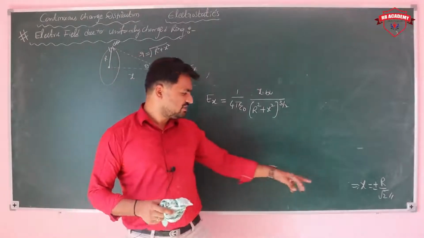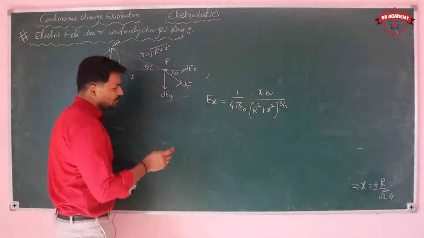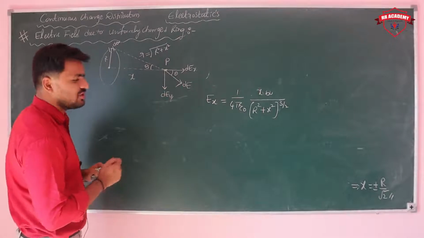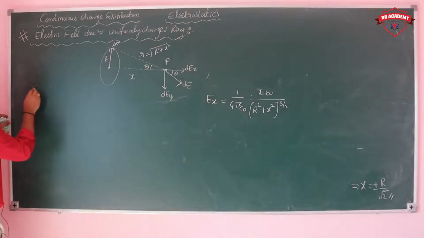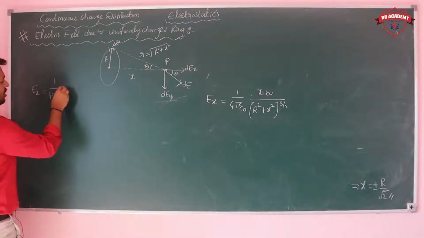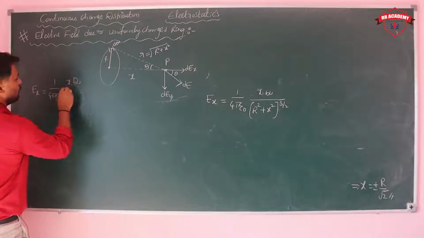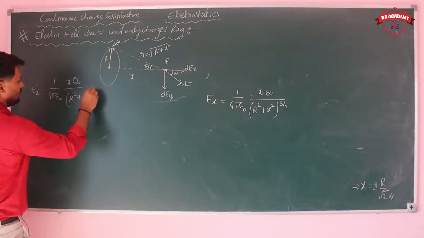So that is the maximum. At this point the field becomes maximum. Let's put this value of x in the given expression. You know that E is equal to 1 upon 4 pi epsilon naught into x into q by (r square plus x square) whole power 3 by 2.